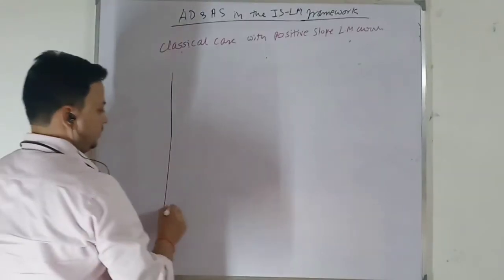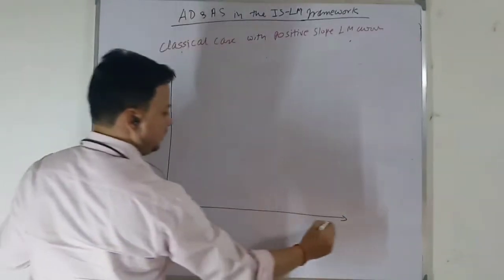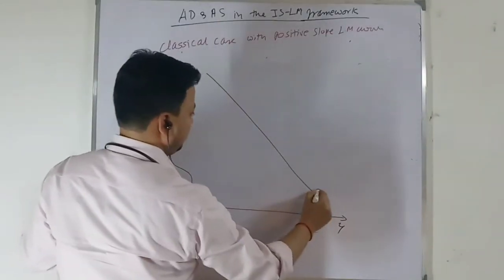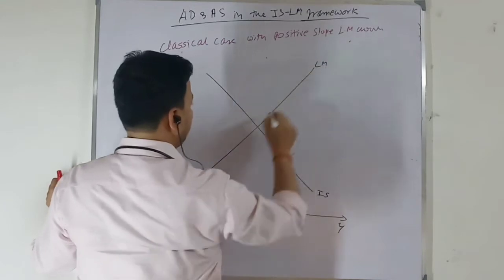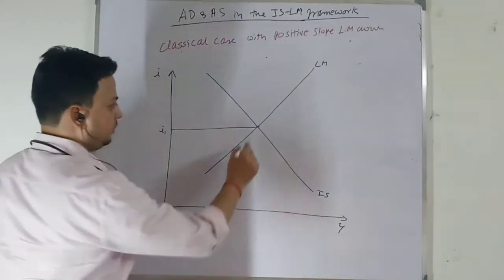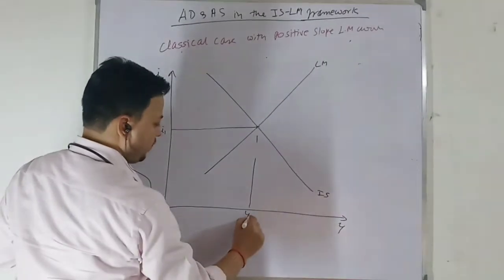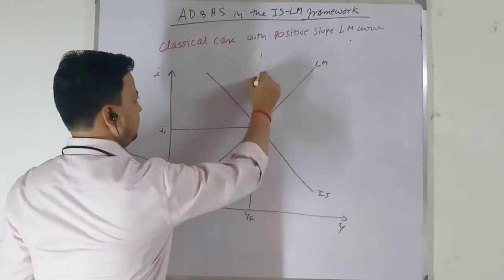So consider the ISLM model, where we start with equilibrium, or you can say simultaneous equilibrium, in the goods market and money market, where the equilibrium rate of interest is i1 and equilibrium output is Y. That means output is at full employment.